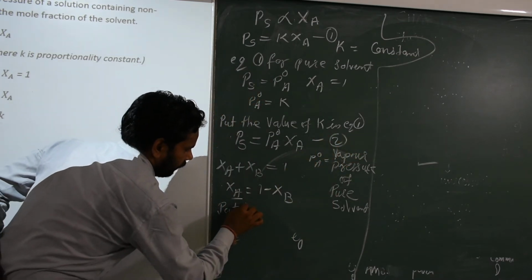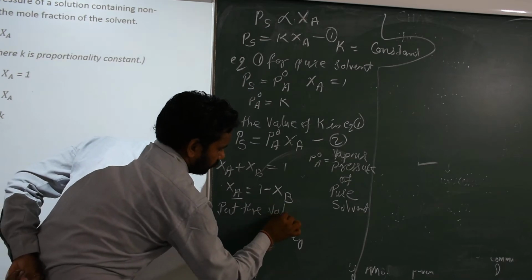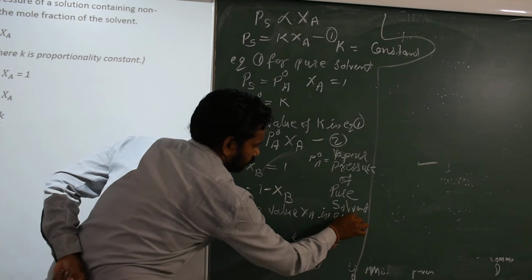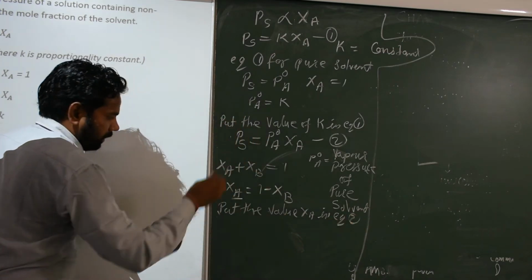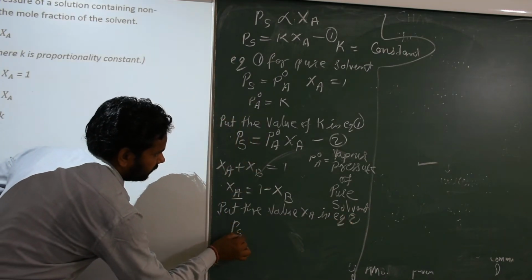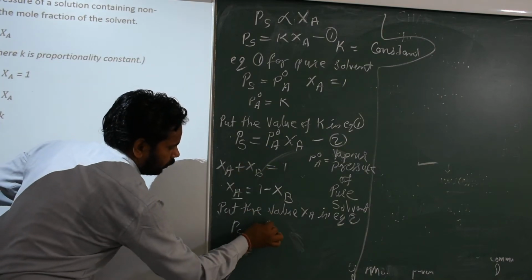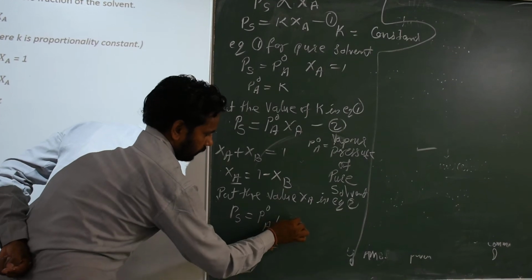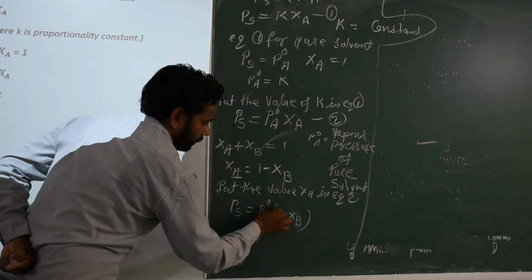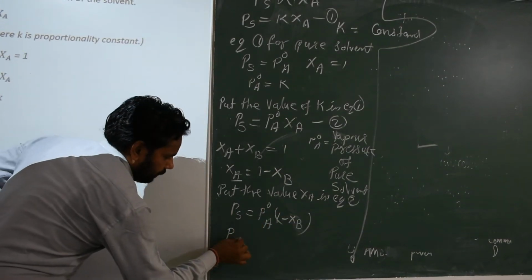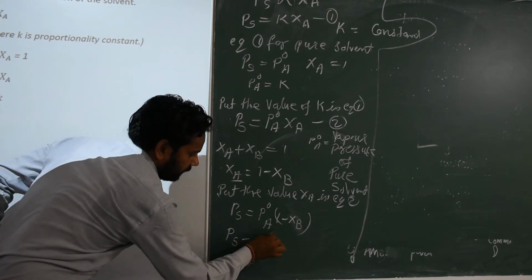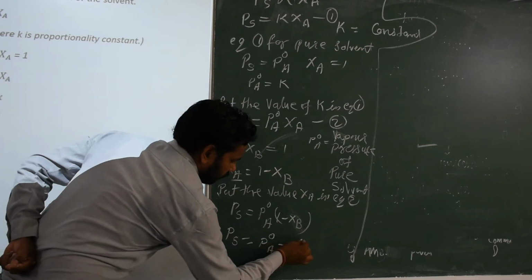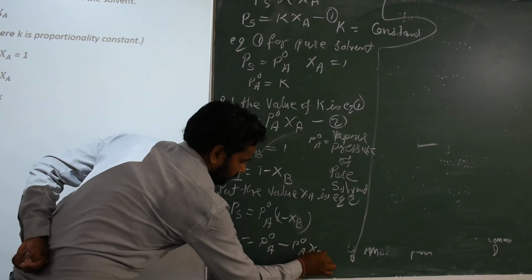Next step, PS is equal to P0A times (1 minus XB), which is equal to P0A minus P0A XB.